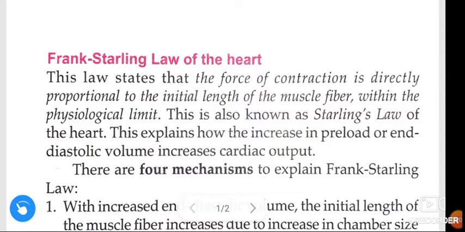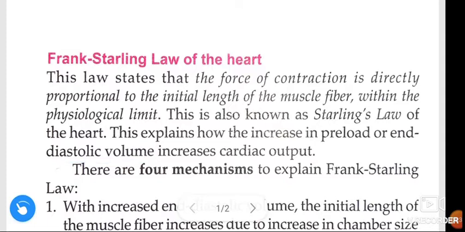In this video we are going to learn about Frank-Starling law of heart. This law states that the force of contraction is directly proportional to the initial length of the muscle fiber within the physiological limit. This is also known as Starling law of heart. This law explains how the increasing preload increases the cardiac output. Preload is also known as end diastolic volume.